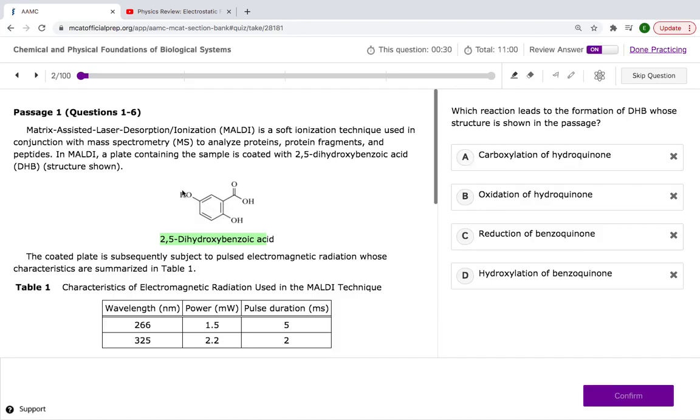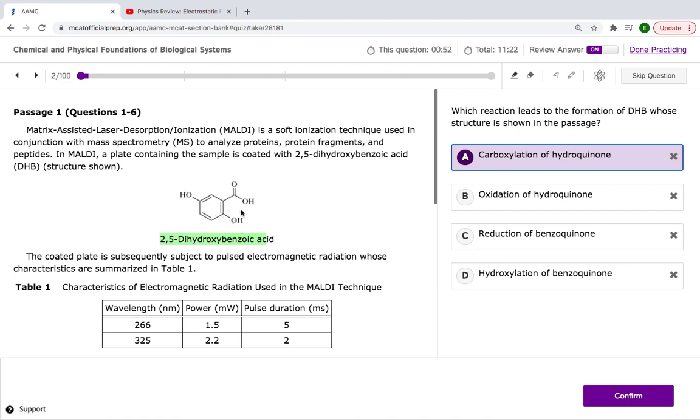Carboxylation of hydroquinone. Hydroquinone is this molecule, not the carboxyl group. Hydroquinone is just OH and then another OH here. So I'm pretty sure it's this one, but let's keep checking. Oxidation of hydroquinone. No, because if we oxidize hydroquinone, we're just going to get 2 ketone groups here.